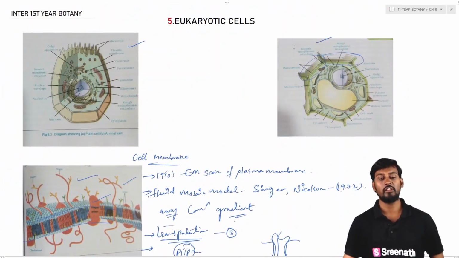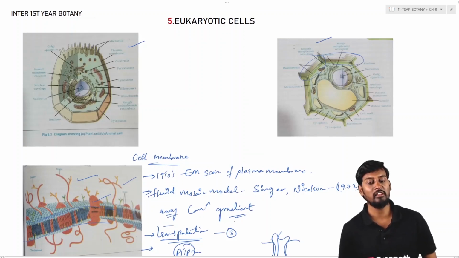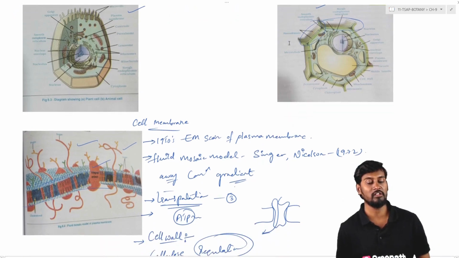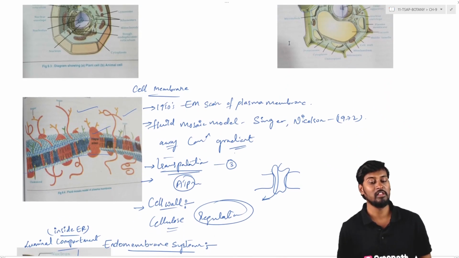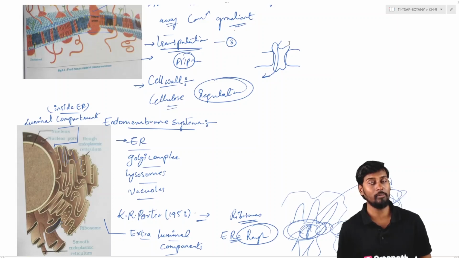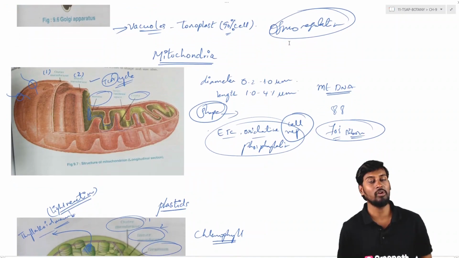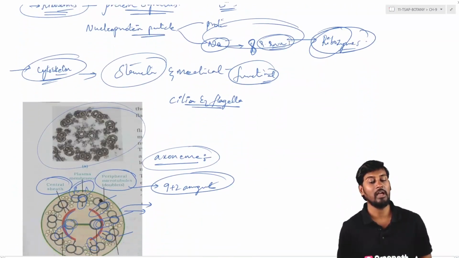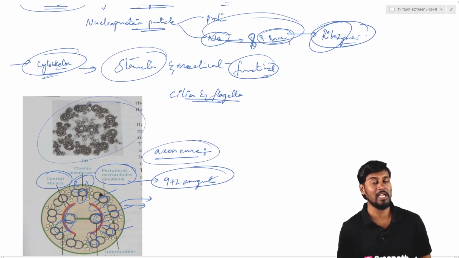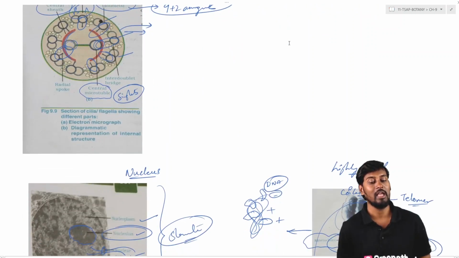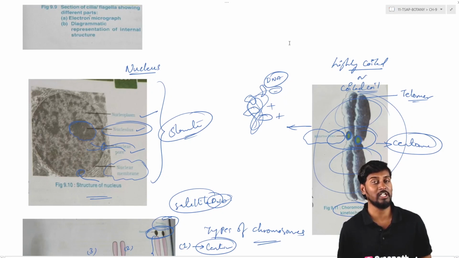So coming to the eukaryotic cells, in case of eukaryotic cells we describe the plant and animal cells. Here we are describing the cell membrane and the difference between plant and animal cells. Cell membrane followed by the endomembrane system, that is the GC, lysosomes and the vacuoles, and we can see the mitochondria, plastids, and also the role of the cilia and the flagella. We also discuss the nucleus and the genetic material, the folding of the nuclear material into chromosomes, and what are called metaphasic chromosomes.